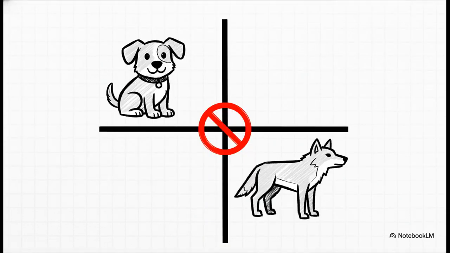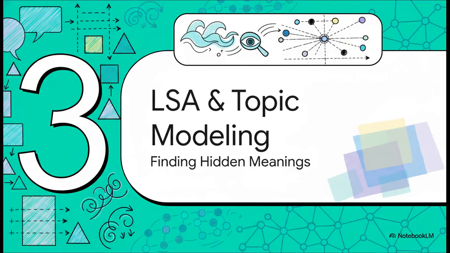But of course, there's a major catch. So the crucial point here is that the vector space model is entirely blind to context. It completely ignores word order, it ignores syntax, it ignores the semantics, the whole shebang. Because every unique word gets its own completely separate dimension, synonyms become a massive problem. To the algorithm, the word dog and the word canine map to completely different dimensions. Mathematically, this results in what we call orthogonal vectors, which is just a fancy way of saying the system thinks dog and canine are 100% unrelated. It literally cannot see that they mean the exact same thing. So, how do we fix that synonym problem?